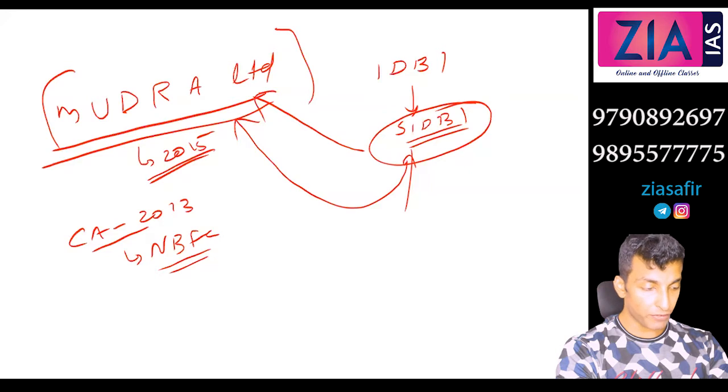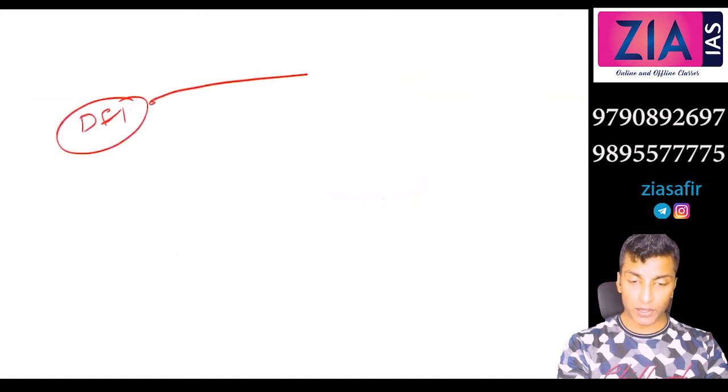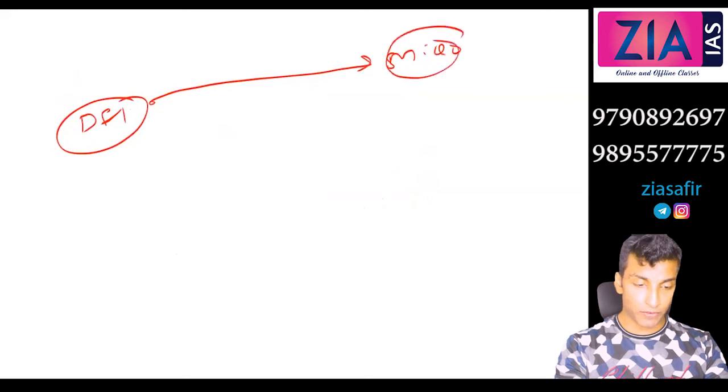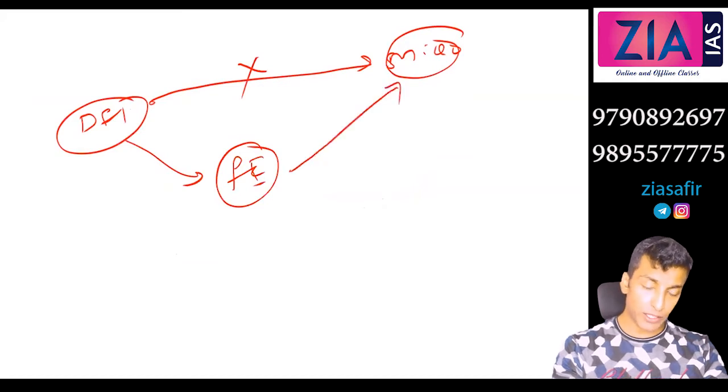It provides refinance. You know what is refinance, right? I've told you in the previous session. Refinance means the DFI will not directly give it to the micro enterprise, right? Rather, DFI will give it to the financial institution. Financial institution means what?